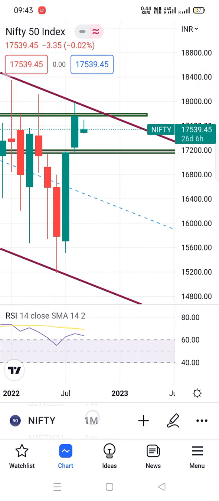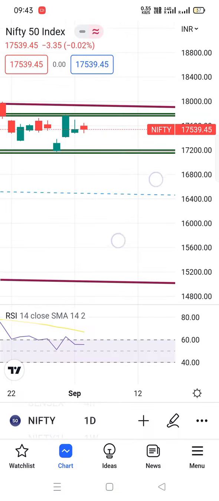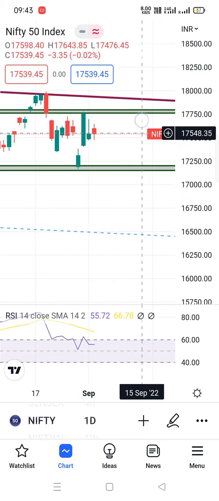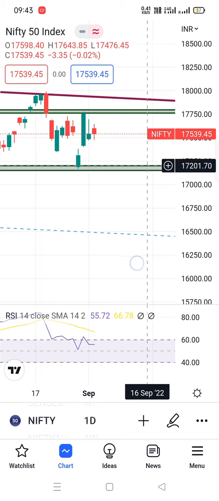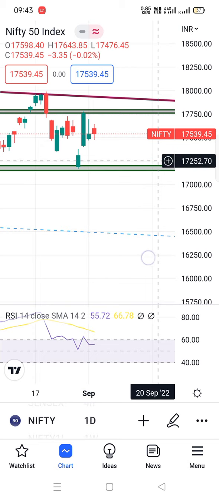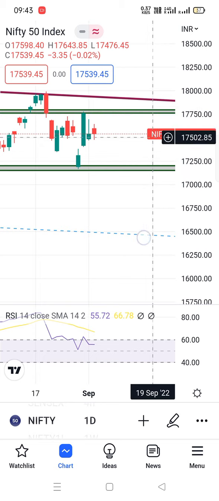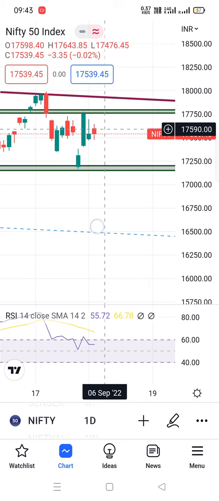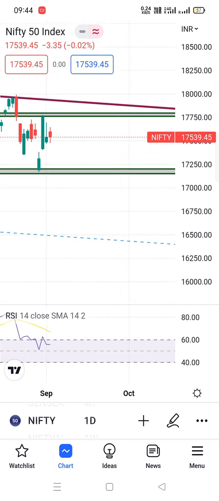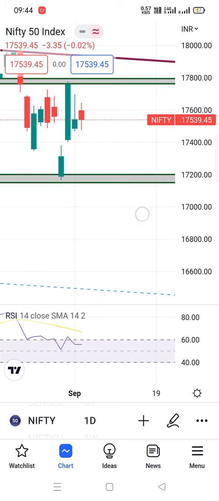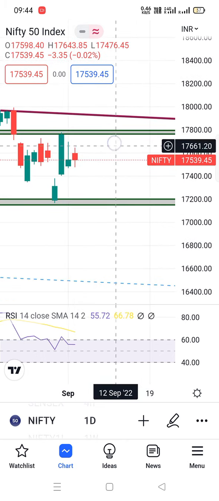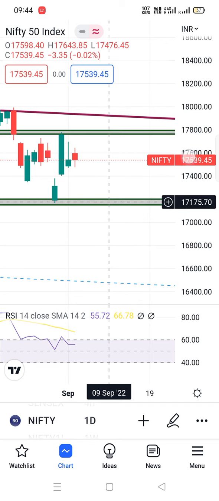What we have to do on 5th September is watch these levels: 17,800 and 17,150. We have to see this breakout or breakdown. We have to trade in this scenario by marking the first 15 minutes candle of the day, and look for the opportunity to buy or the opportunity to sell. It can work through this range next week. If the range breaks upside, then we go up. If the range breaks down, then we go downside.